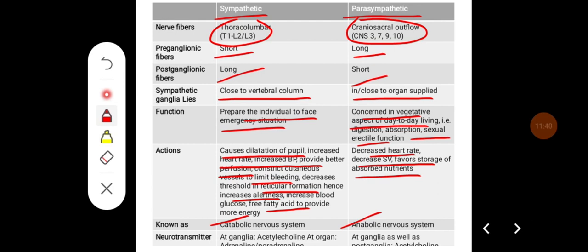Neurotransmitters of the sympathetic: in most of the ganglia they produce acetylcholine, and at the organ they produce adrenaline or noradrenaline. But in the parasympathetic, all the ganglia, as well as pre- and postganglionic fibers, produce acetylcholine.